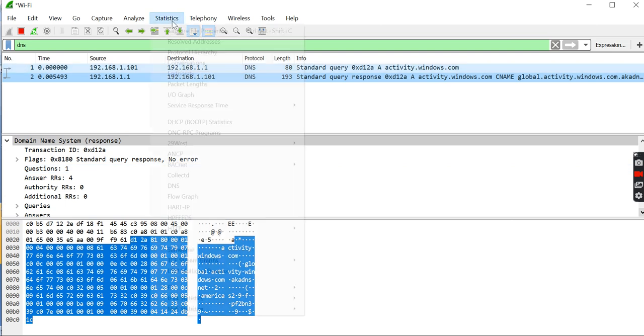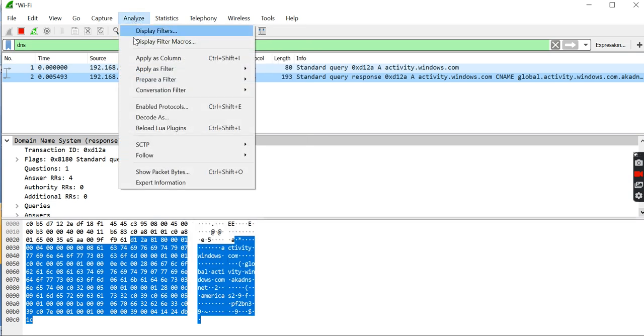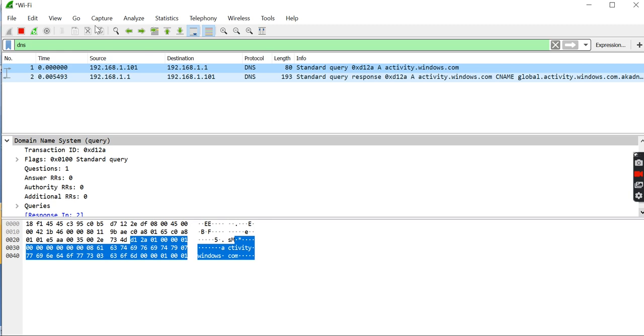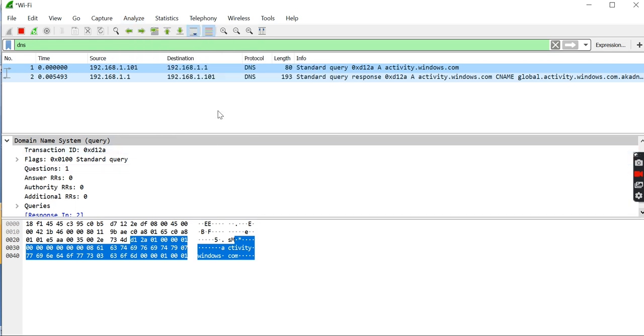We have to go to statistics, sorry. Analyze, we have to analyze, apply as filter, select it. It is not working. If we search for TCP and enter.